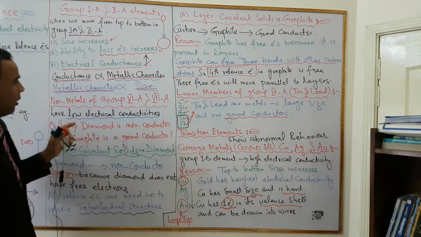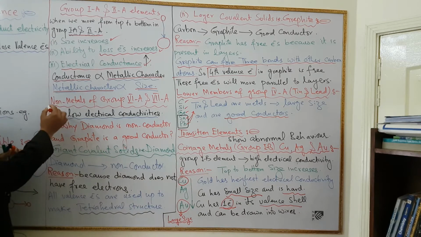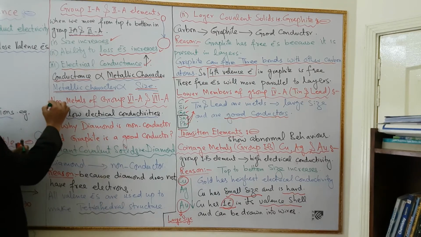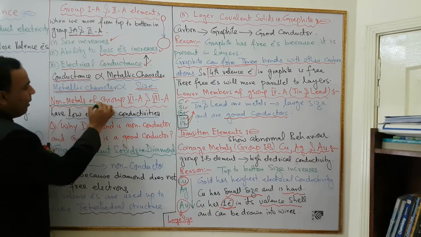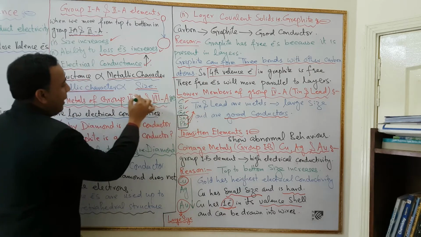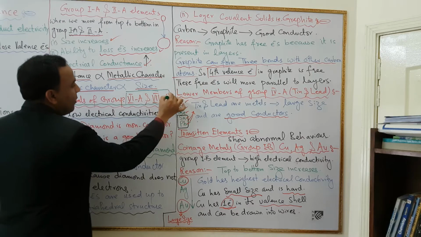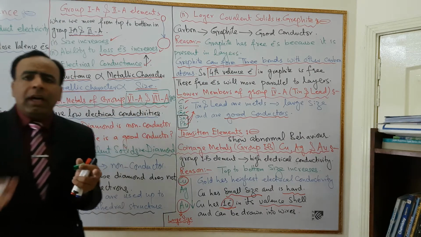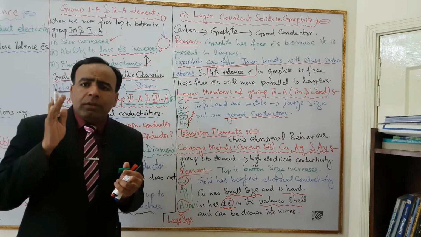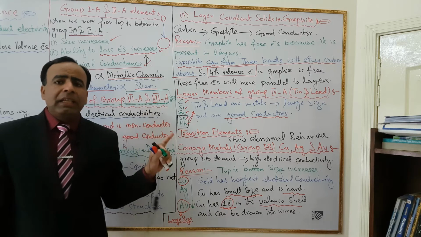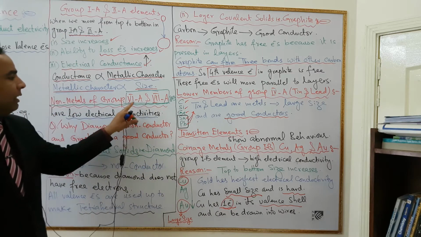Dear students, now I am going to tell you the behavior of electrical conductance in non-metals. Non-metals, for example, group 6A and group 7A. What is the behavior of electrical conductance? Dear students, non-metals of group 6A and 7A have very low electrical conductivities.